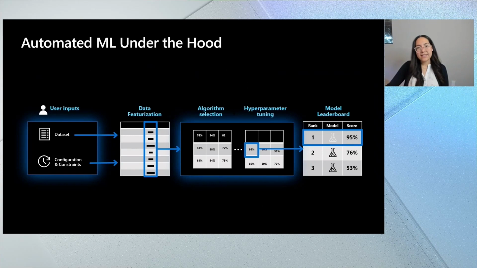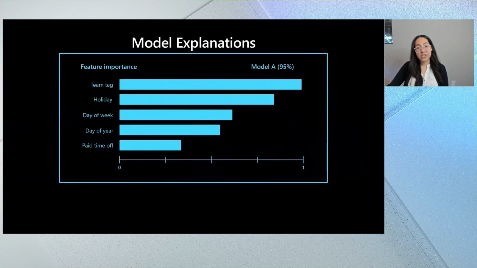So when we talk about analysis, we think of model explanations. The most popular model explainability that we offer is feature importance. This tells you what features in your data impacted your model's results the most. So in our example, where we're trying to predict the volume of Stack Overflow questions, the thing that might impact the model the most is actually the team itself. Perhaps that team has a really large dev community, or perhaps you know that holidays, you're bound to see a lot less volume. So these features actually give you additional insight.